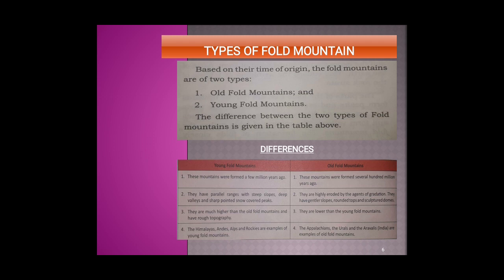The third difference between young fold mountain and old fold mountain is that young fold mountain is higher than the old fold mountain and has rough topography. Old fold mountains are lower than the young fold mountains. Let us see the examples of young fold mountains. Himalaya, Andes, Alps, Rockies are examples of young fold mountains, whereas Appalachians, the Urals, the Aravallis in India are the examples of old fold mountains.